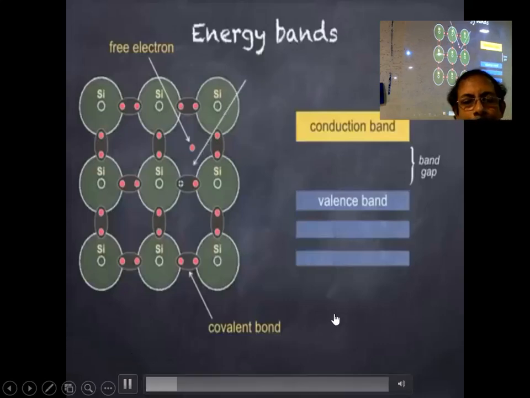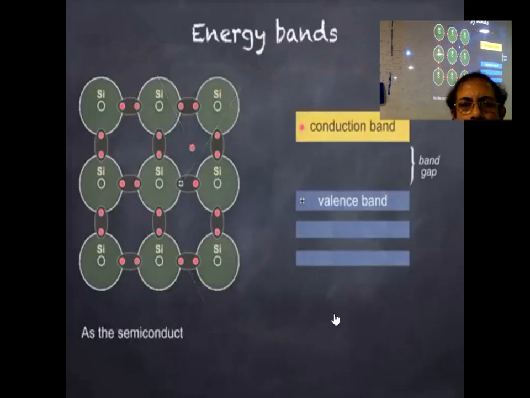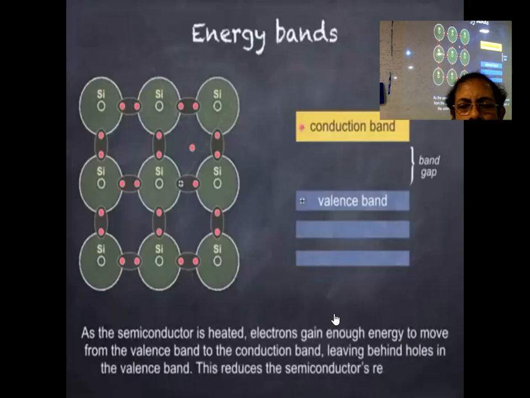The absence of the negatively charged electron in this position leaves behind a net positive charge, which we call a hole. In terms of energy bands, the electron, which was initially in the valence band, jumps to the conduction band, leaving behind a hole in the valence band. The band gap, or energy gap, is just the energy required for the electron to break the covalent bond and jump into the conduction band. As the semiconductor is further heated, more covalent bonds are broken, resulting in more electrons jumping to the conduction band, with more positive holes created in the valence band.